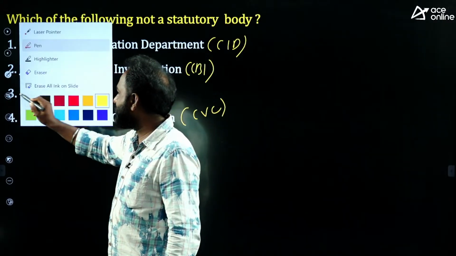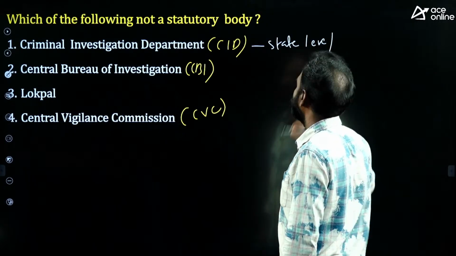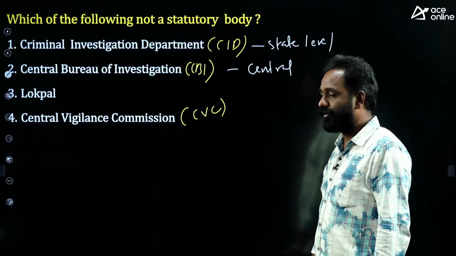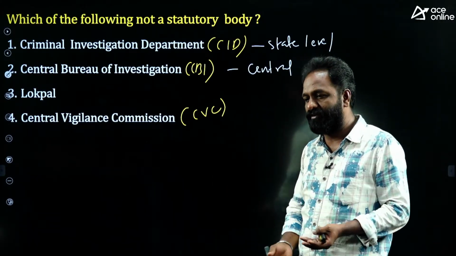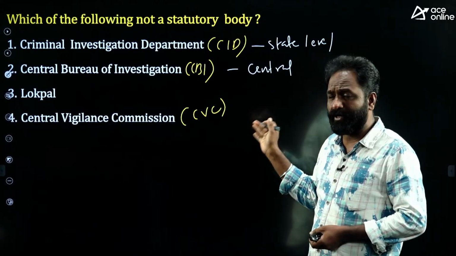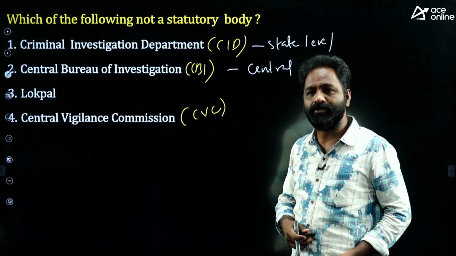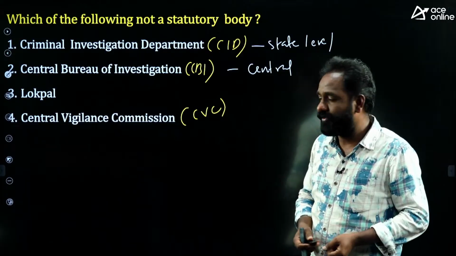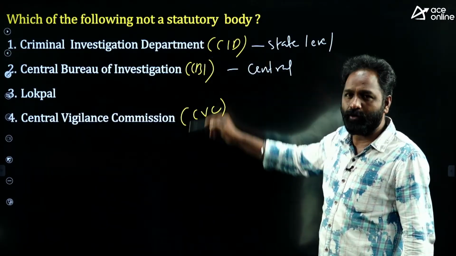You know that the CID is called state level, and the CBI is called central level. Both deal with so many cases, maybe criminal, maybe economic offenses, maybe cyber crime. Anything can be dealt with by the CID as well as the CBI. Even sometimes the state government can give certain cases to the CBI. The CID is a state level body established by the state government only.